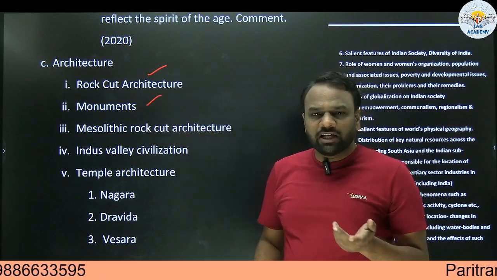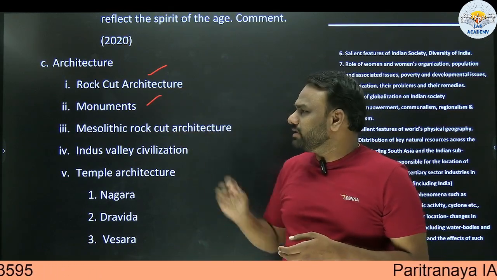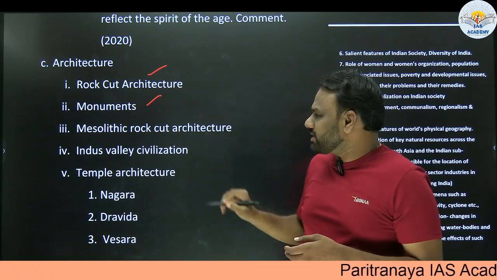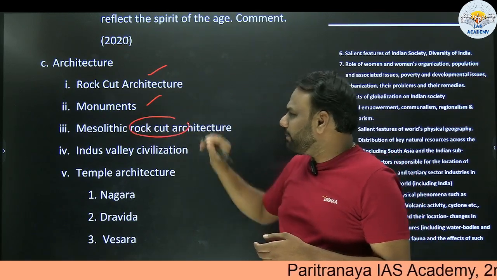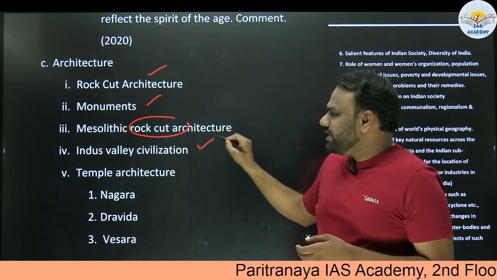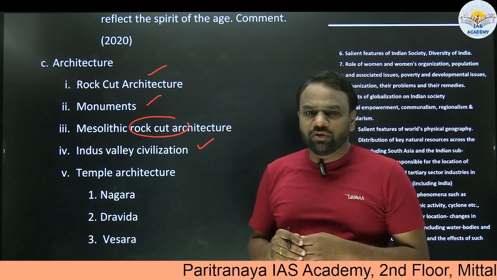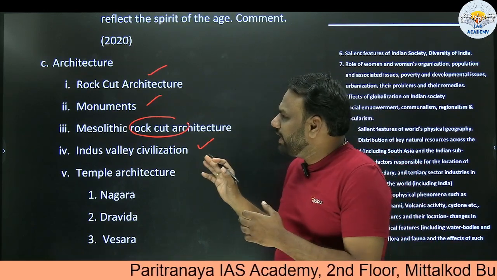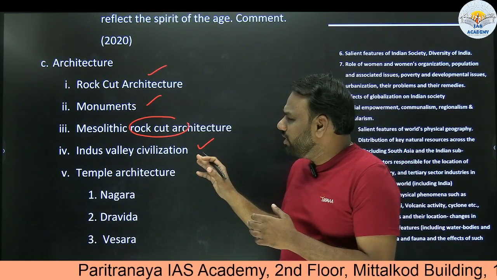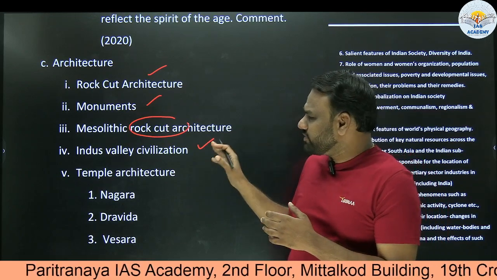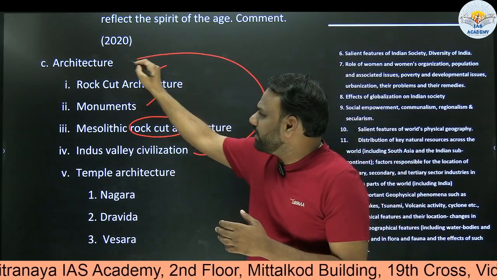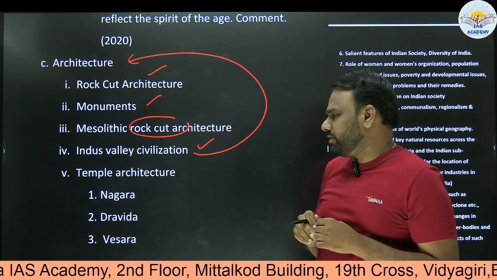Next, monuments like Taj Mahal, Gol Gumbaz. These come under architecture. Next, Mesolithic rock cut architecture. Again, they are part of architecture. Next, when we discuss the Indus Valley civilization, a few of the buildings which were constructed during the Indus Valley civilization, all these come under the broader topic called architecture.